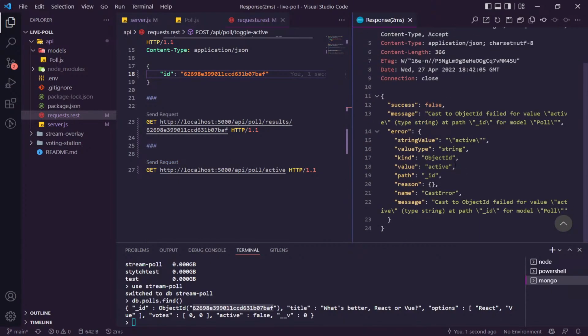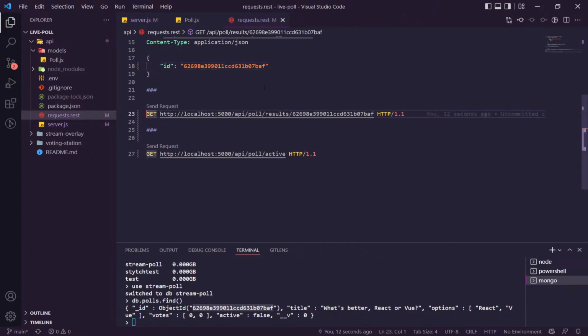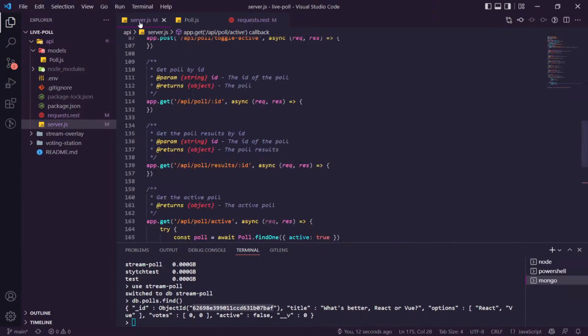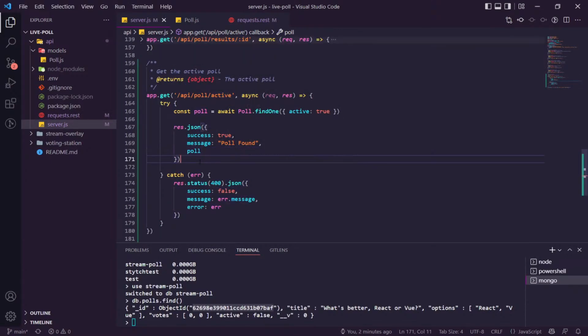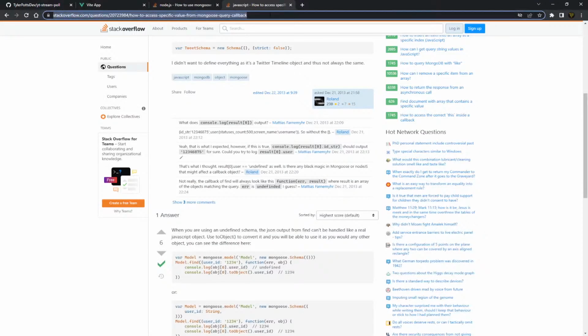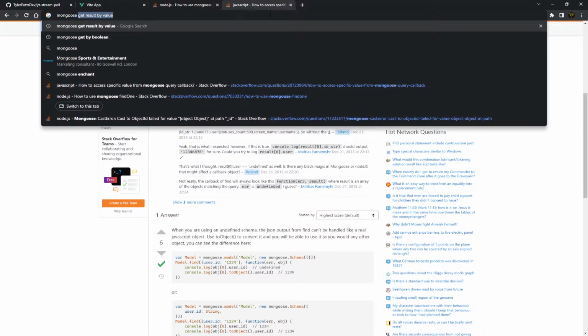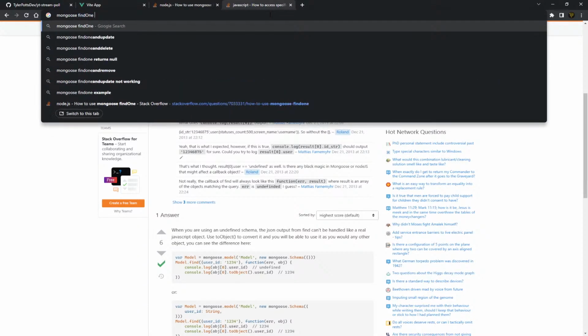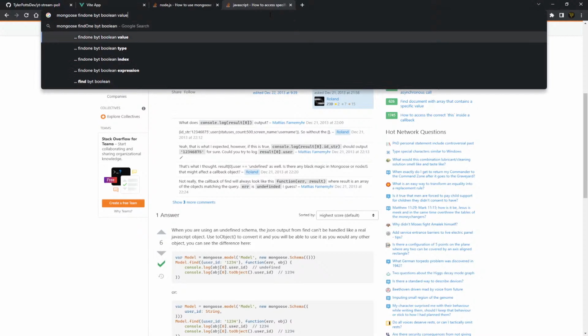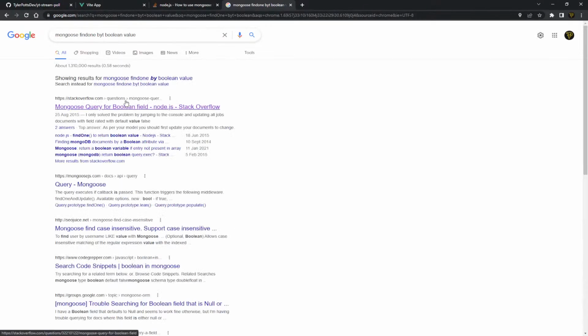Still an error. Why is that? I mean, we could just work with IDs and get the thing back with an ID, but I feel like this should be an easy thing to do. Why is this just not working? Let's Google mongoose find one by Boolean value.